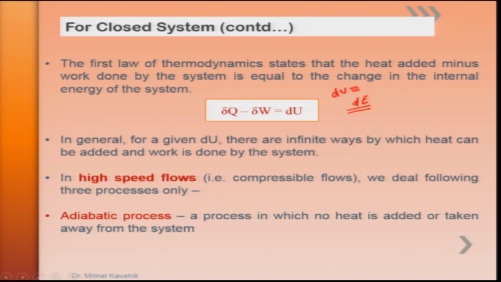Now, there could be an infinite number of ways to go from one thermodynamic equilibrium state to another, satisfying this relationship. However, in compressible flows, that is gas dynamics, we are interested in 3 processes only. First is the adiabatic process, where the system boundary is insulated and does not allow any heat transfer.